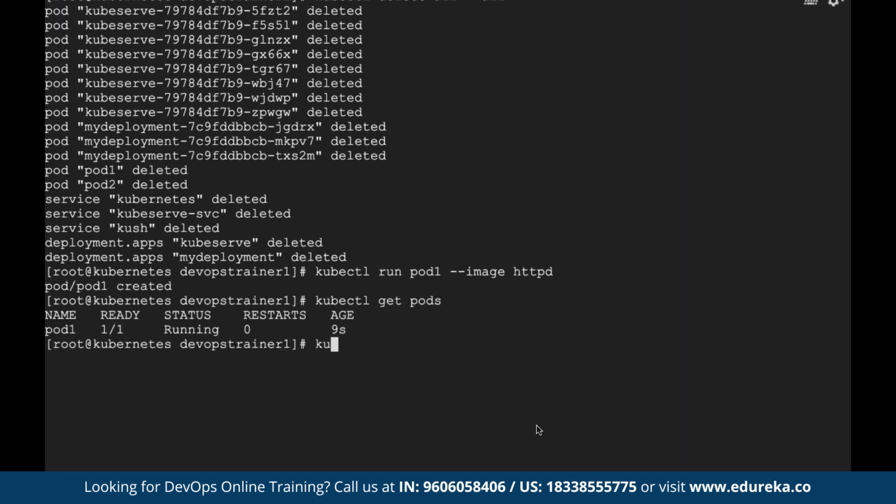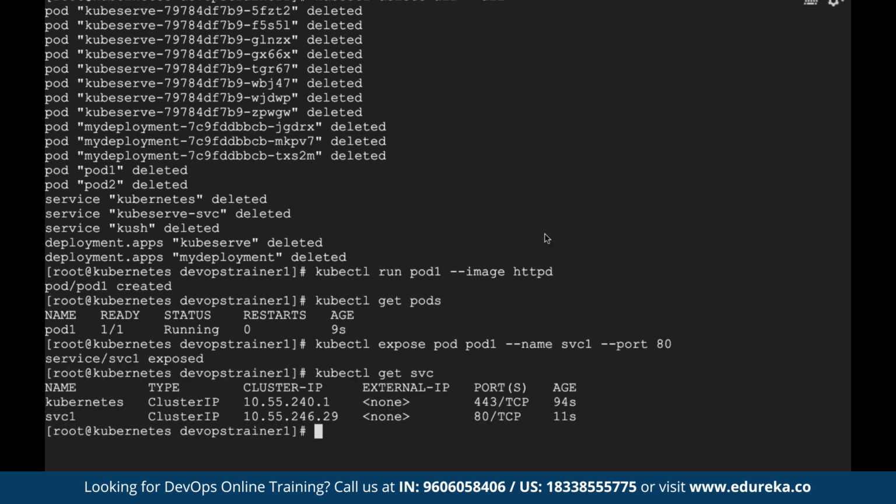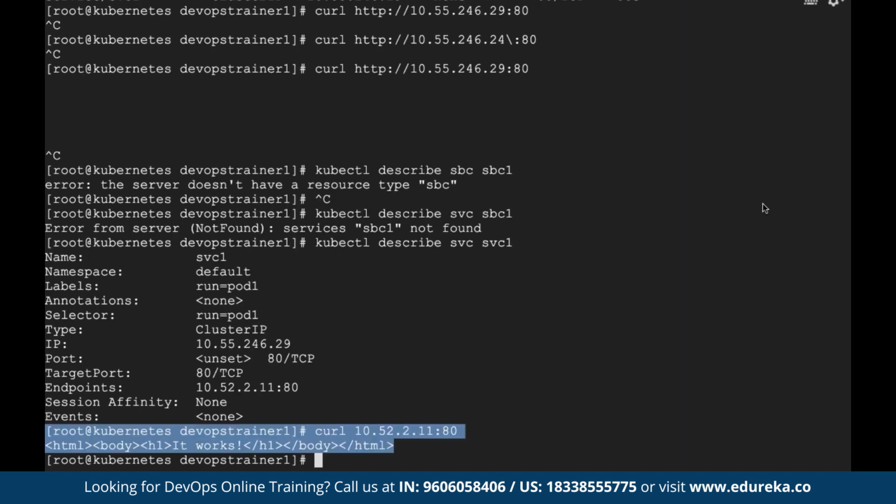Now let's expose it. kubectl expose pod pod1. I want to expose this pod1, right? And let's give --name, some name, let's say svc1, and port 80. So kubectl get svc. This application svc1 which I created is only internally exposed. It is not exposed to the outsider. So if I do a curl, I can see this running now. I did not give the port. Should work there. Here it is. That is how your application got exposed internally. It is something like a whitelisted IP, as someone just mentioned to me.